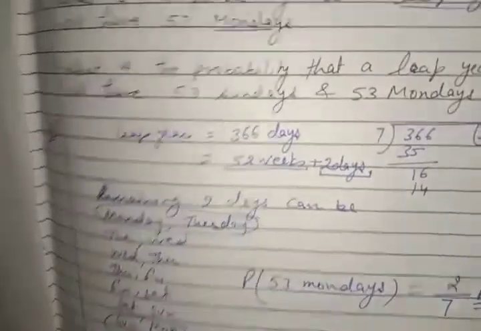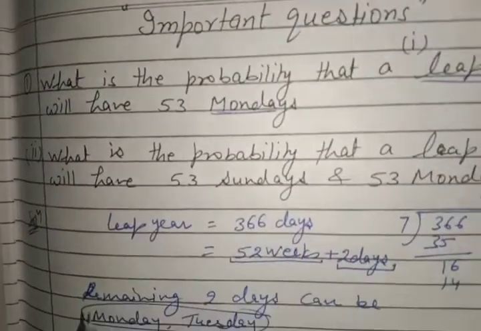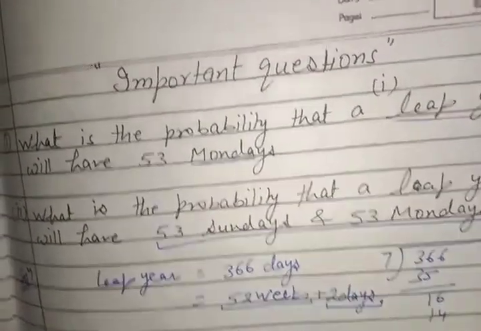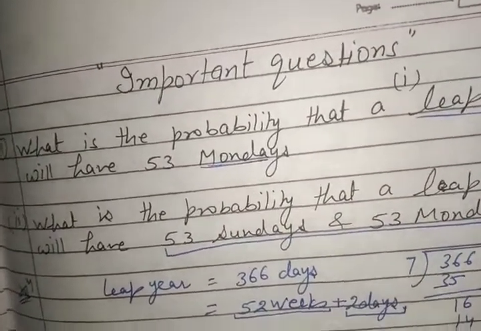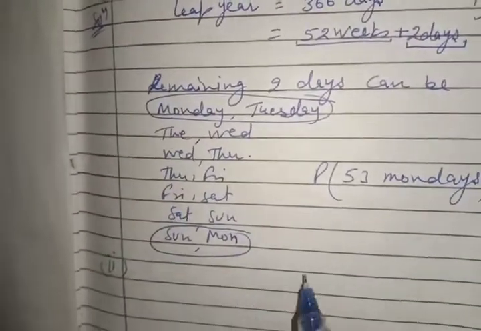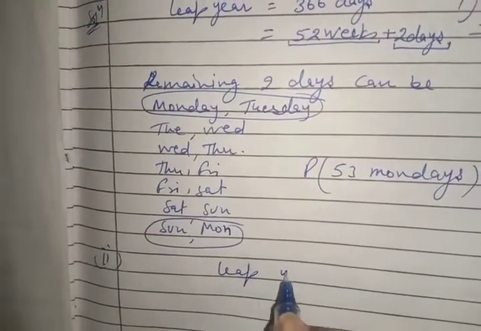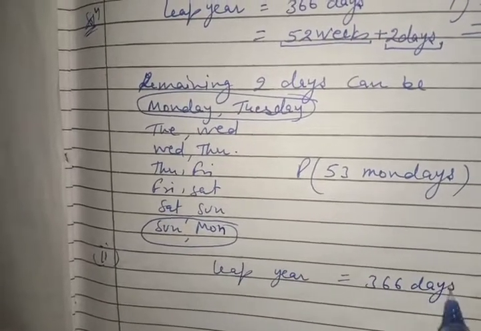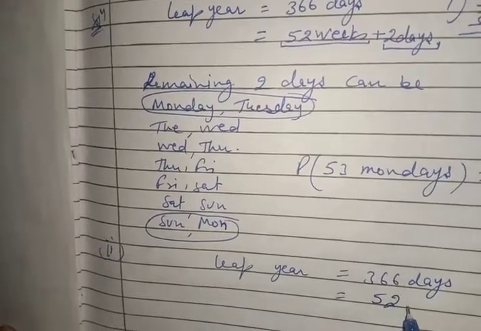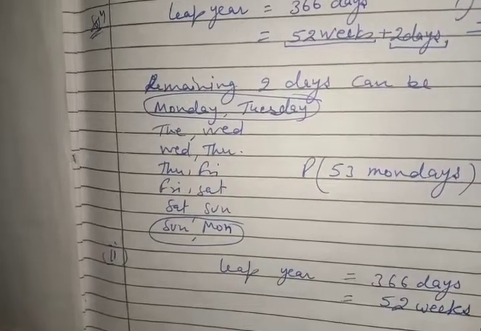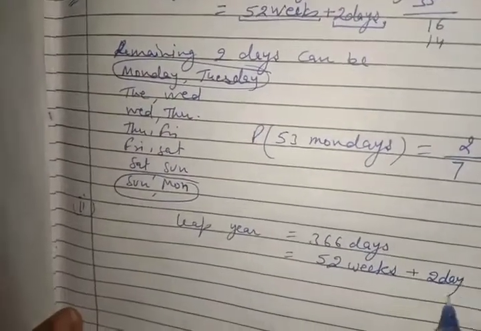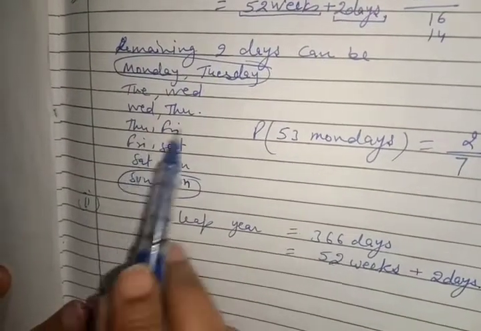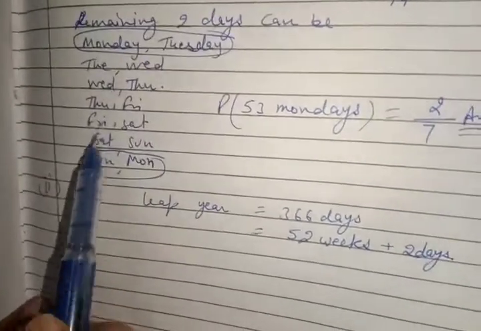Now second is, what is the probability that a leap year will have 53 Sundays as well as 53 Mondays? So same answer. Again we will write leap year is equal to 366 days, which is equal to 52 weeks plus 2 days. And these 2 days can be all the combinations. I am not writing again, same combinations.